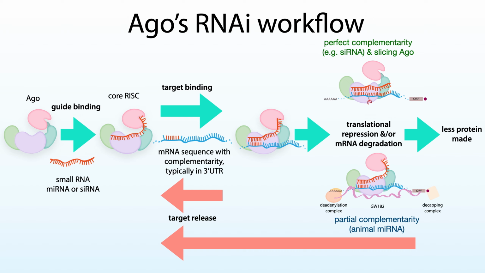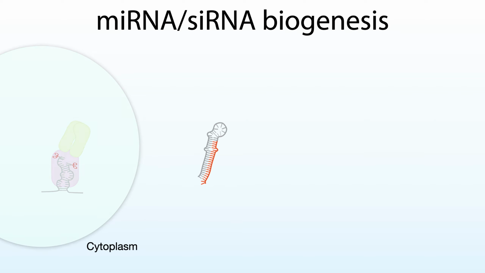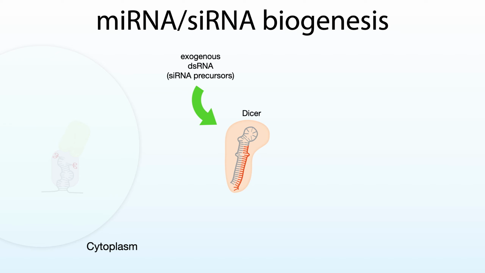So where do these small RNAs come from? MicroRNAs come from the transcription of long precursor products. They're transcribed in the nucleus as primary microRNAs, which get cleaved by a microprocessor complex to create a long RNA hairpin pre-microRNA that gets exported into the cytoplasm, where it binds to a protein called dicer. This is also where exogenous double-stranded RNA can come in to serve as siRNA precursors.